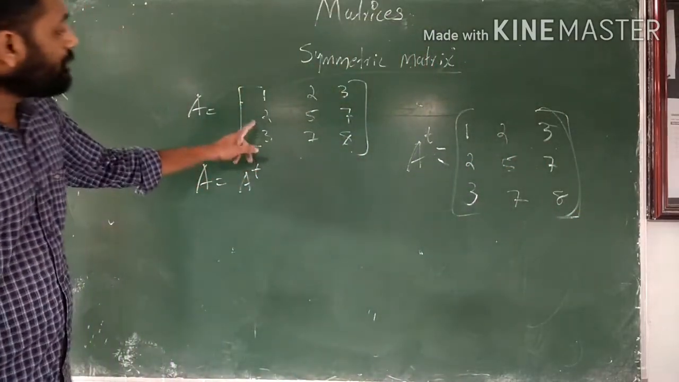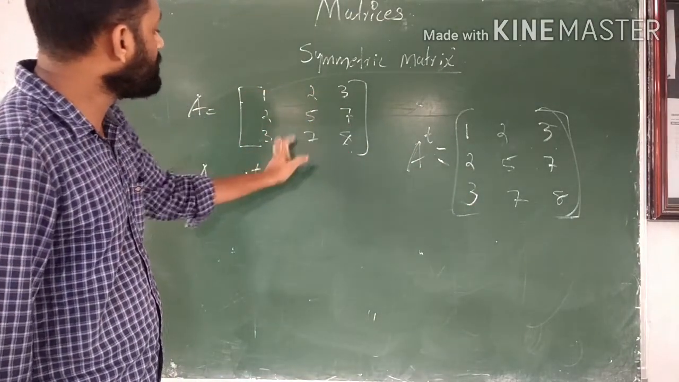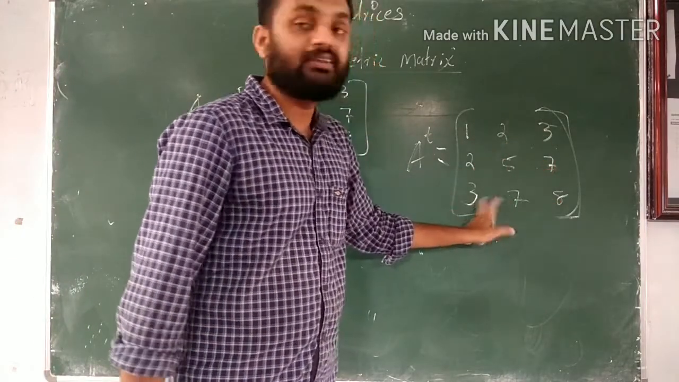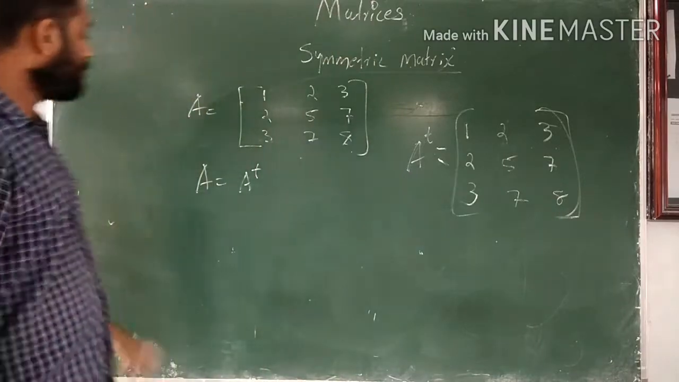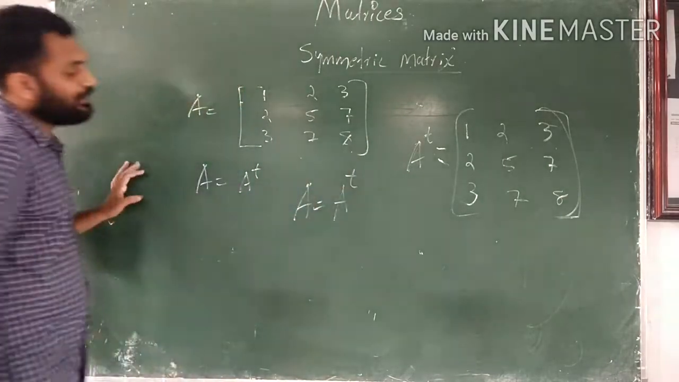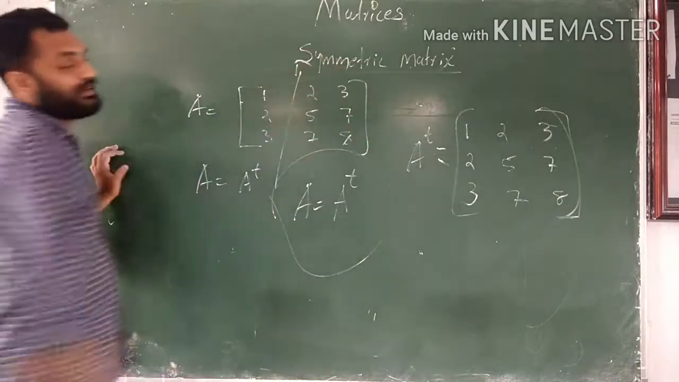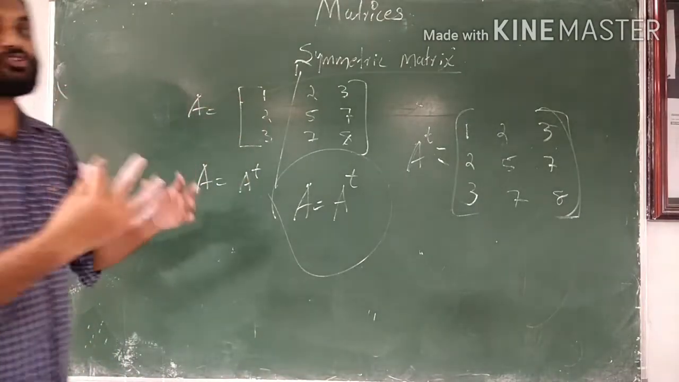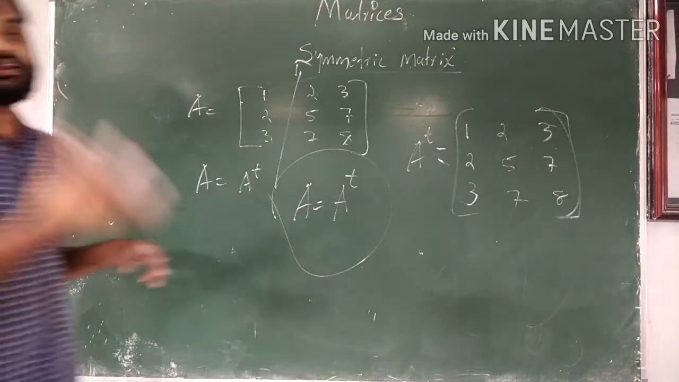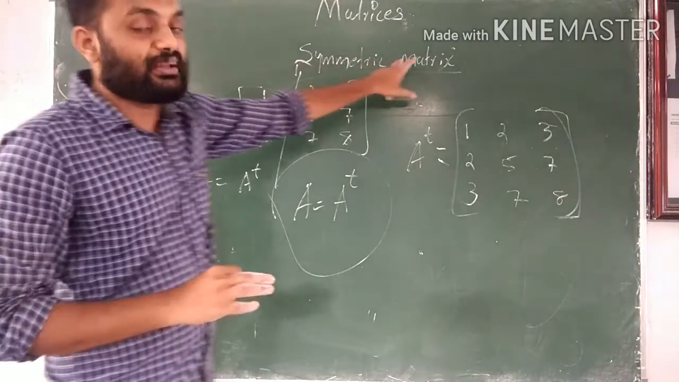See, A and A transpose are equal: 1, 2, 3, 2, 5, 7, 3, 7, 8 is the same as 1, 2, 3, 2, 5, 7 and 3, 7, 8. So if A is equal to A transpose, that is known as a symmetric matrix. If a given matrix and its transpose are equal, then that given matrix is called a symmetric matrix.